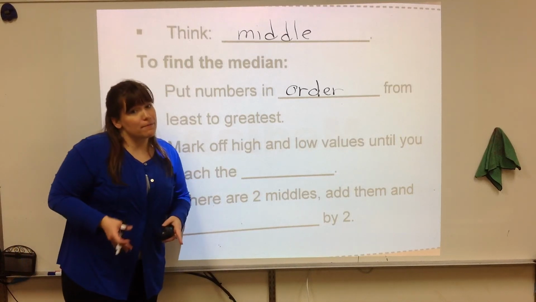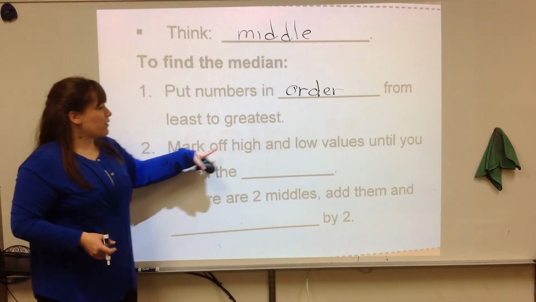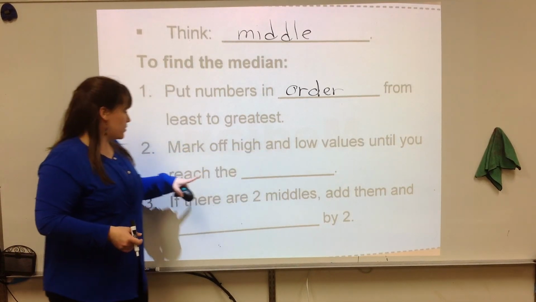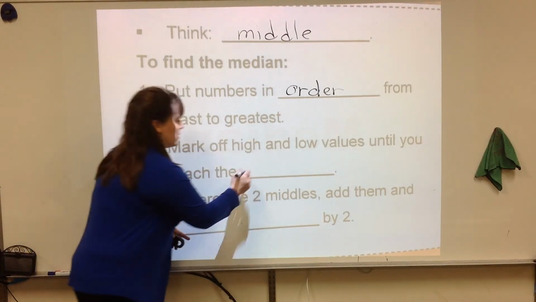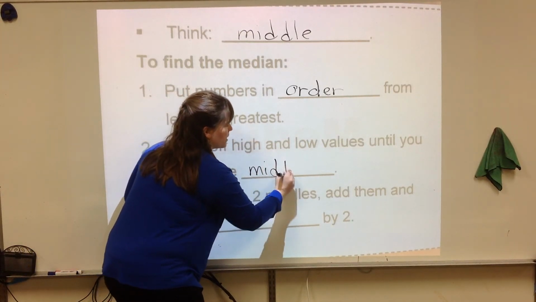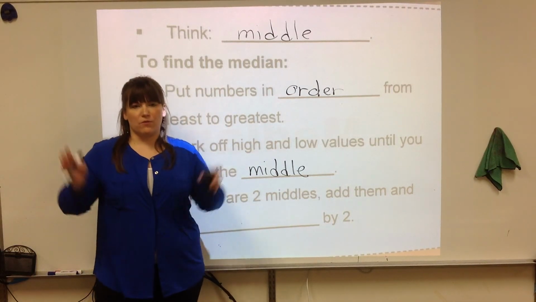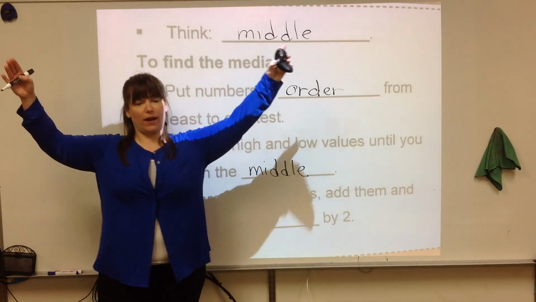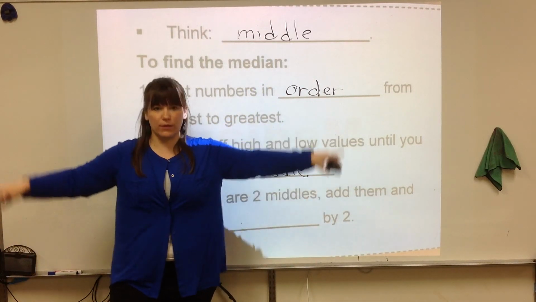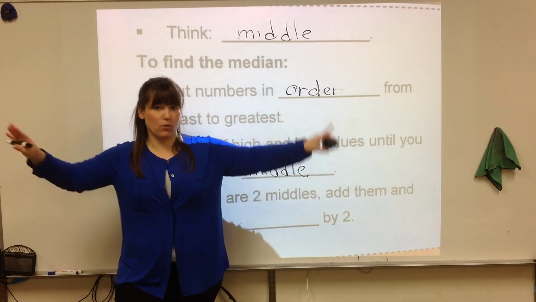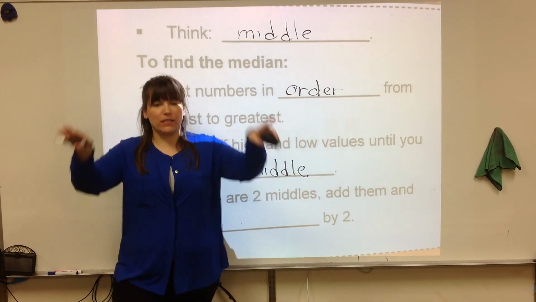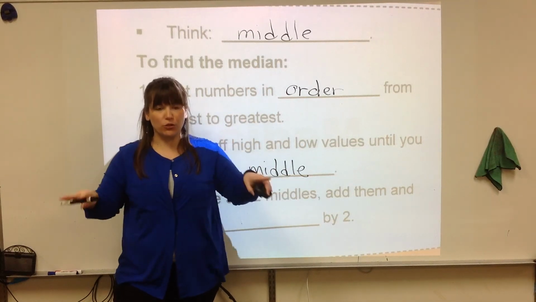So in order to find the middle value, you want to mark off the high and low values until you reach the middle. Right, middle again. And this is very important that you keep track. You want to cross off the highest and lowest. That's one pairing, one on each side, and then continue to do the same until you reach the middle value.